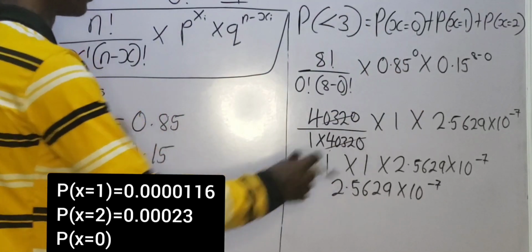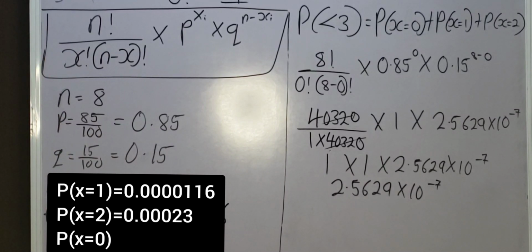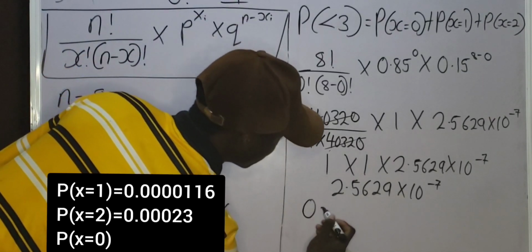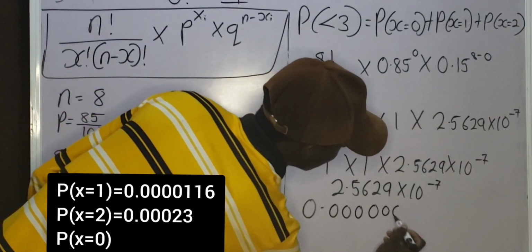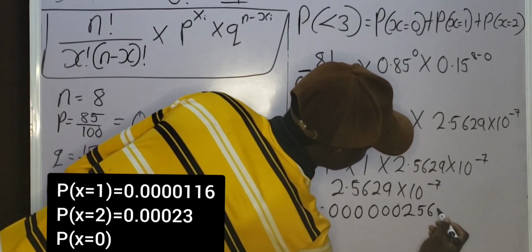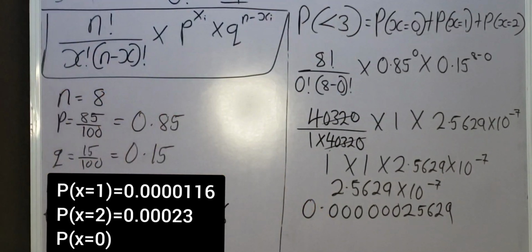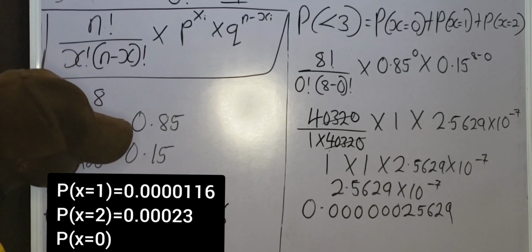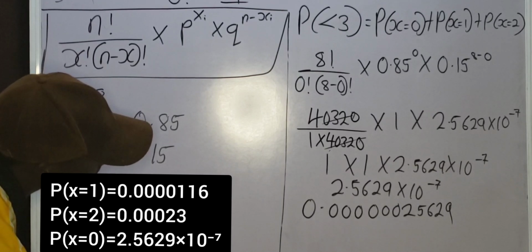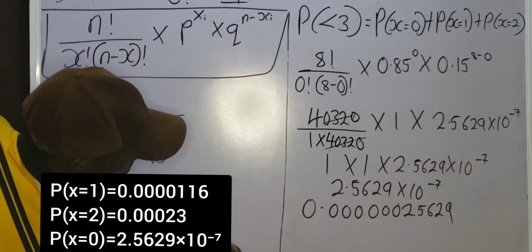I can convert this to decimal. It's in standard form, so I can convert it to decimal form. So I'm going to have 0.000002569. You can see that it's very, very long, so I just prefer it in standard form. So the probability that x equals 0, that is none of the seedlings is surviving, is 2.5629 times 10 raised to the power of minus 7.